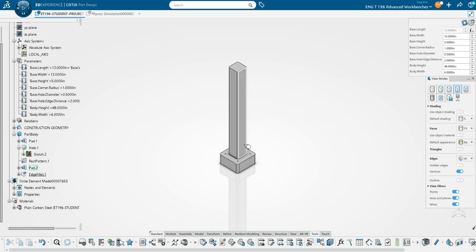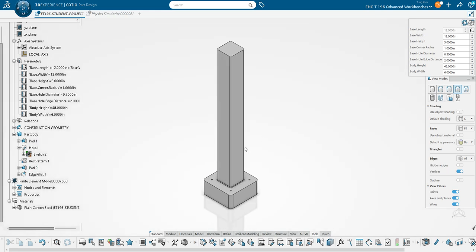And for this part, I already picked the material, plain carbon steel, for the stress analysis in the next video.